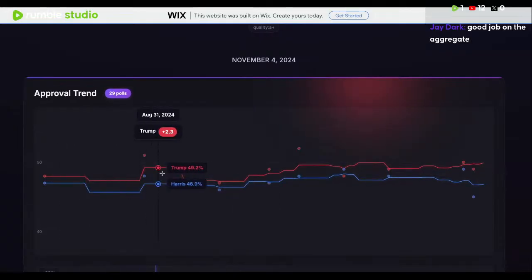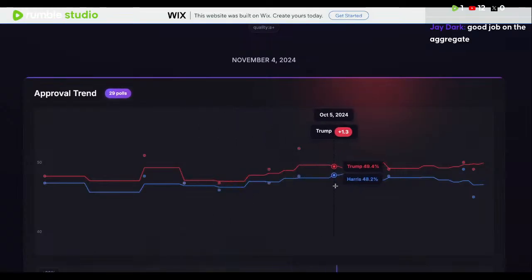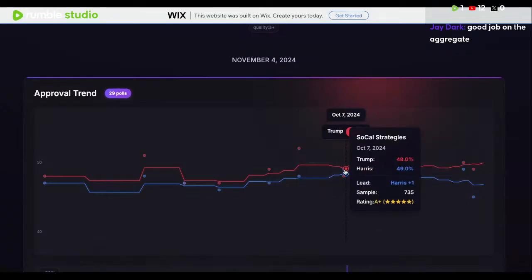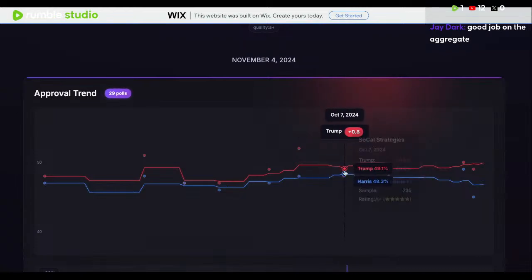He never lost his lead in Arizona whatsoever. There was a point in September it was really close, and then after the debate, he basically kept expanding his lead. It kind of shrunk a little bit to a point. Our SoCal polling got added at Harris plus 1, which was a terrible final poll. But for Arizona, at least, we did pretty well in the rest of the states. Even when that was added, it didn't really budge the average that much.